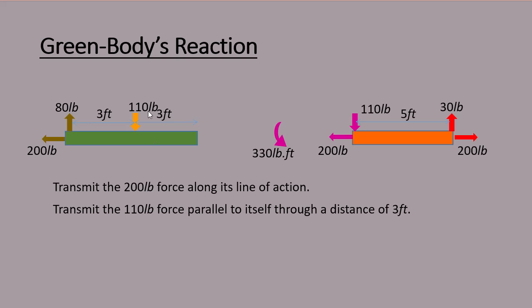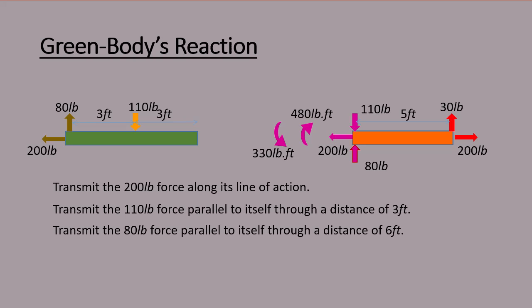We transmit the 110 pounds force parallel to itself by distance 3 feet. So 110-pound force ends up at the left edge of the orange body. And just because you moved it parallel to itself by a distance of 3 feet, you add a couple of 330 pound-foot.